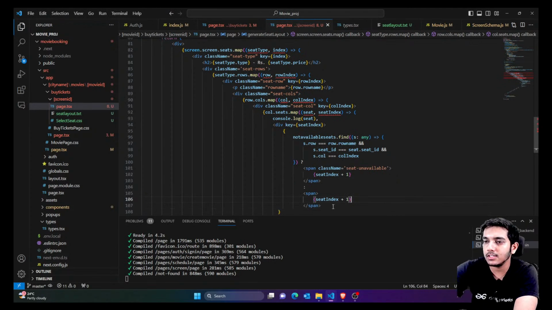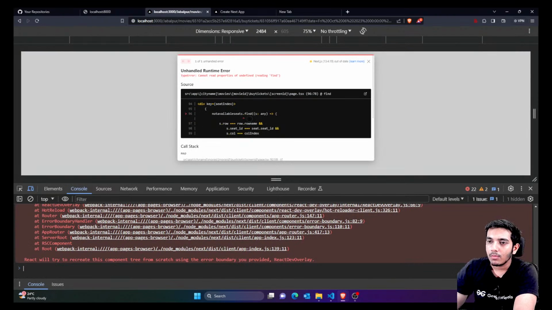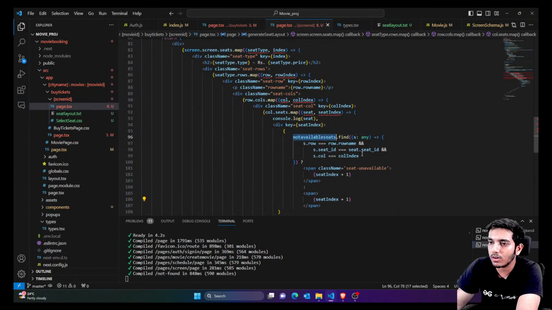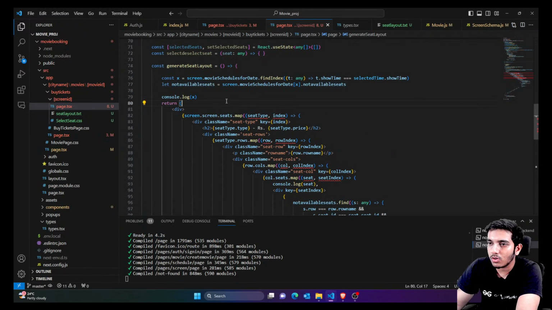Now you can see the layout is much better shown here, but the problem is you can see not available seat cannot read properties of undefined. I think I've given the wrong name here. Not available seats.